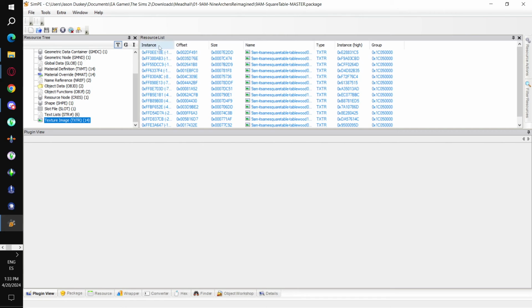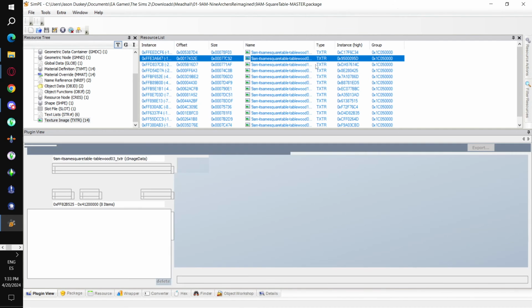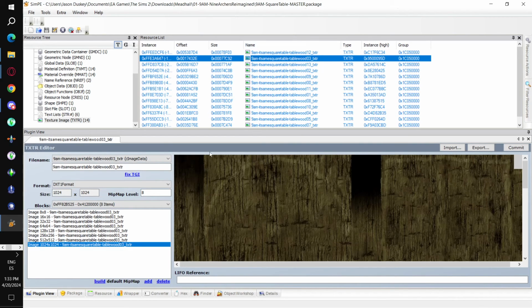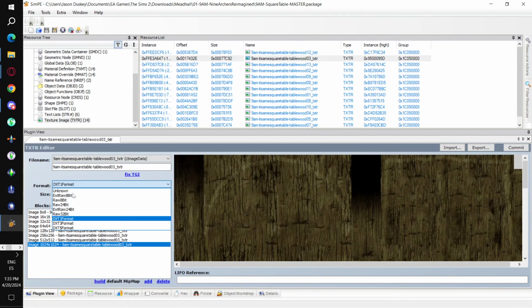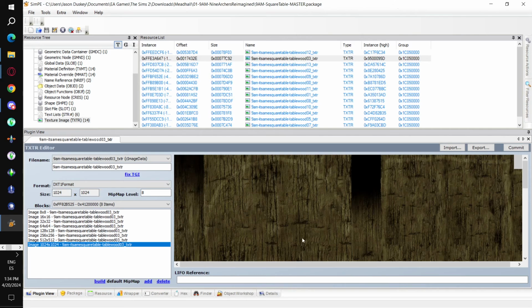Then, the other resource that's super important for new creators is the TXTR. It actually holds the texture. And if we look here, we've got the DXT format. For example, if you wanted to make the texture alpha editable or semi-transparent, you could change the DXT format.